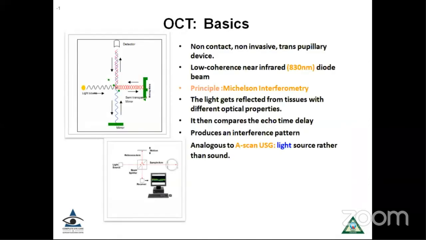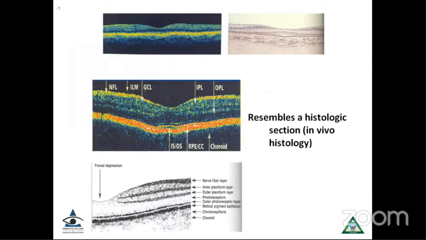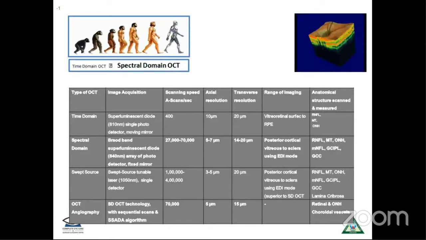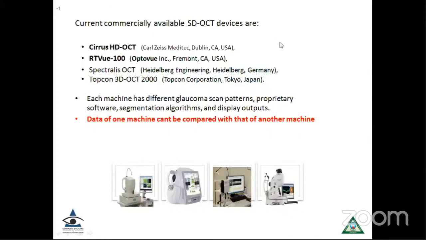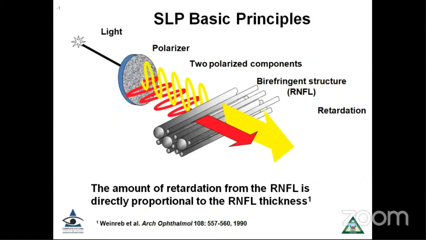Now, first, let's talk about the basics. As we know, OCT is based on the Michelson interferometer, and it gives us a beautiful two-dimensional picture of the retina, which resembles the histological section very closely. And the machine has evolved tremendously in past few decades. So we have the time domain OCT, from which we have now OCT angio and the spectral domain and swept source OCT, which gives us a beautiful three-dimensional picture of the retina. Though, as Dr. Gunjan very clearly mentioned, you have to be careful that data of one OCT machine should not be compared with the data of another machine, and you should follow up the patient on the same kind of OCT machine that you have. Now, moving on to the GDx.